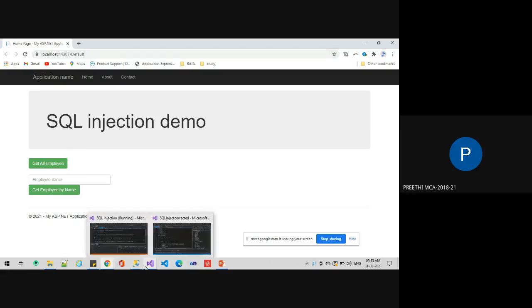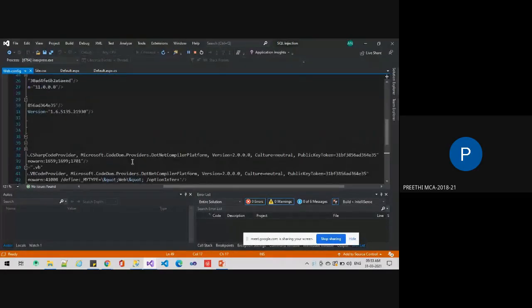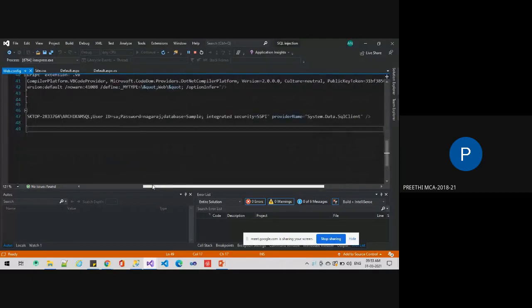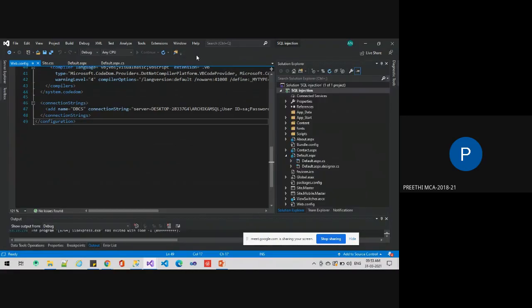And in web.config, we are connecting to the database from the front end. There is a connection string.